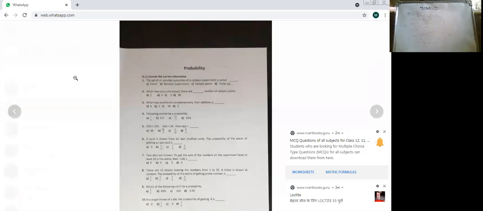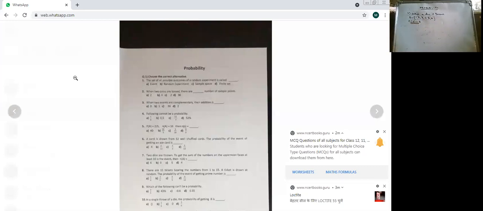The fourth one, when one die is thrown. When a die is thrown, you will have all the digits from 1 to 6: 1, 2, 3, 4, 5, and 6. The n(S) would be 6. There will be 6 elements.